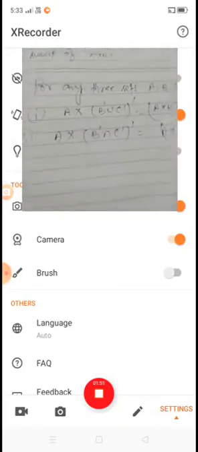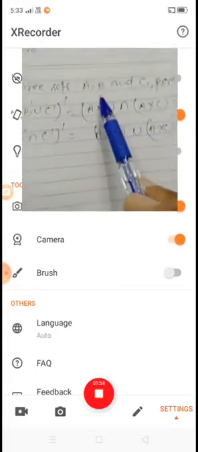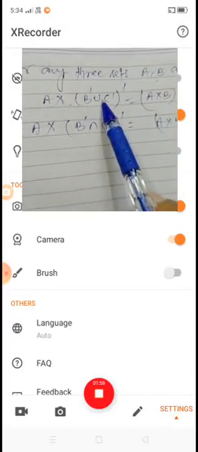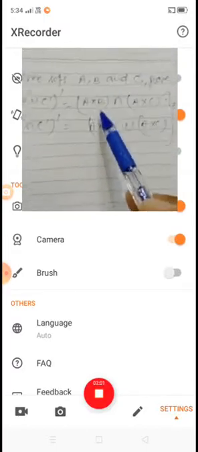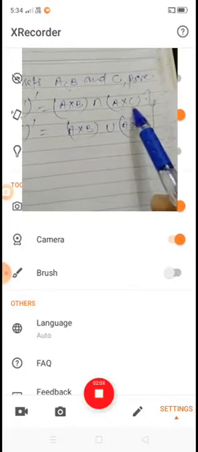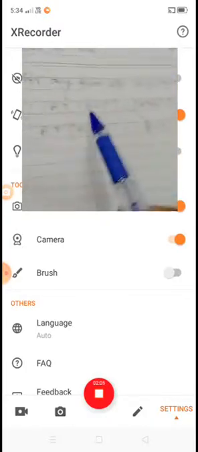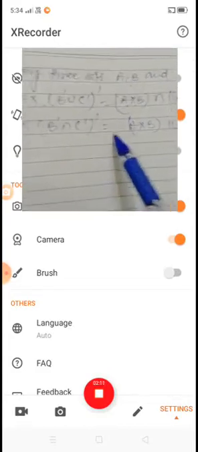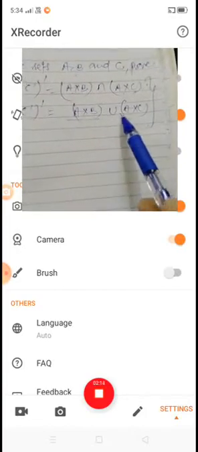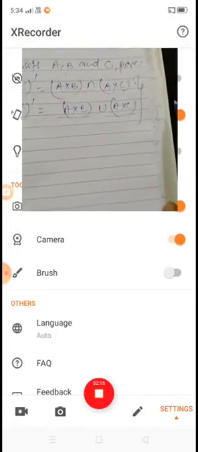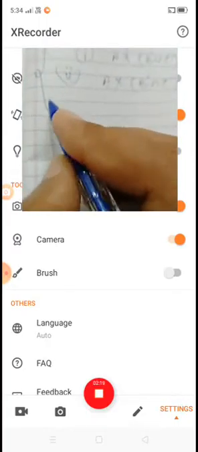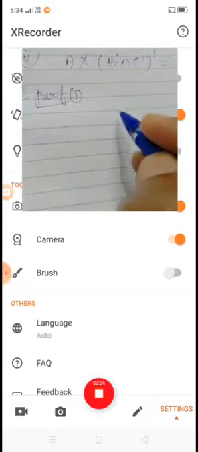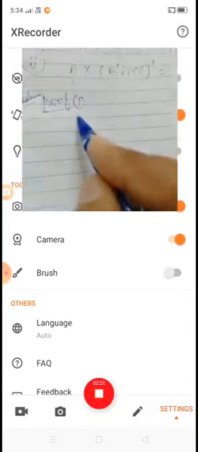Your question is, for any three sets A, B and C, prove that A cross (B union C) is equal to (A cross B) intersection (A cross C). And second one, A cross (B intersection C) is equal to (A cross B) union (A cross C). Okay, now we have to prove it. Solve. First we prove the first result.